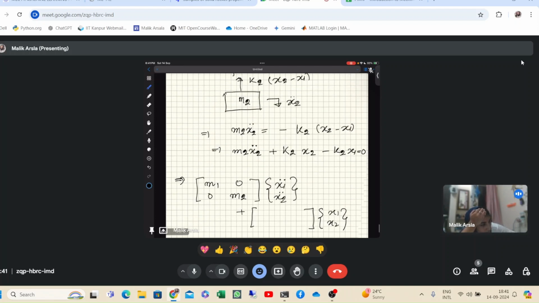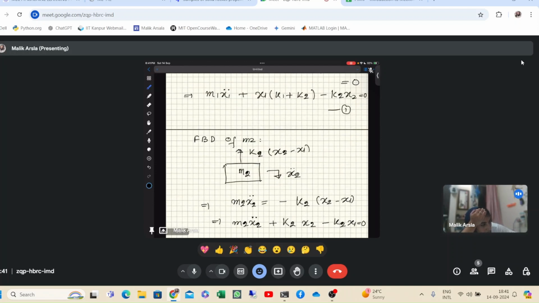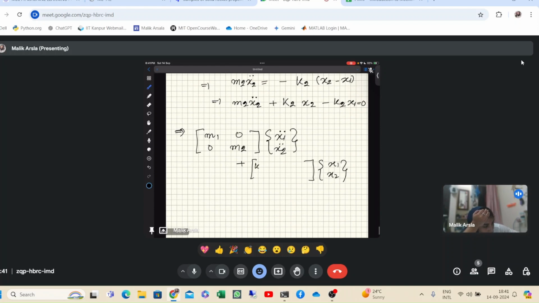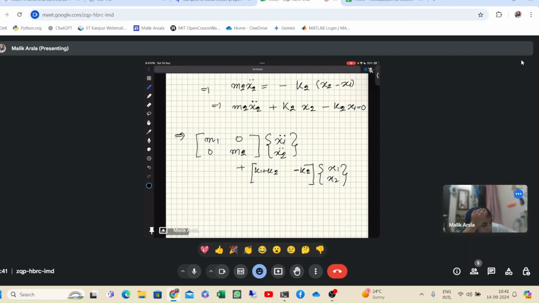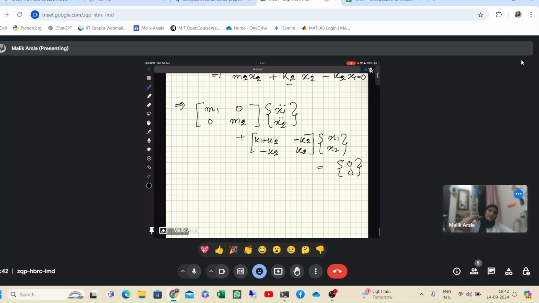So for x1 we have k1 plus k2 and for x2 we have minus k2 in the first equation. In the second equation we have minus k2 for x1 and plus k2 for x2. So this is how we write, and on the right hand side we have 0. This is the equation we are getting, the governing equation.